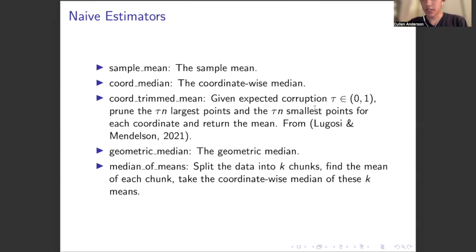Firstly, I should say the coordinate trimmed mean takes in expected corruption tau as a parameter. We'll call this parameter tau, and some of these algorithms do take it in. It simply prunes the tau percentage of largest points and the tau percentage of smallest points for each coordinate and returns the mean, and it does this for each coordinate independently. So it's kind of a more refined naive pruning method. And the median of means splits the data into k chunks, finds the mean of each chunk, and takes the coordinate-wise median of these k means. This is an algorithm that's very popular in the literature, also outside of robust mean estimation and in statistics in general.